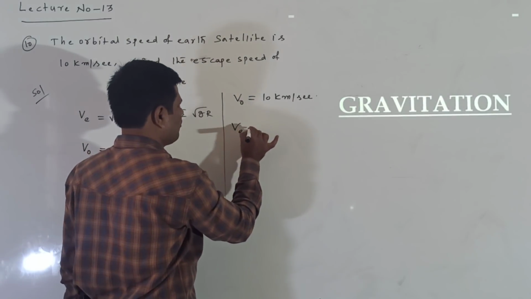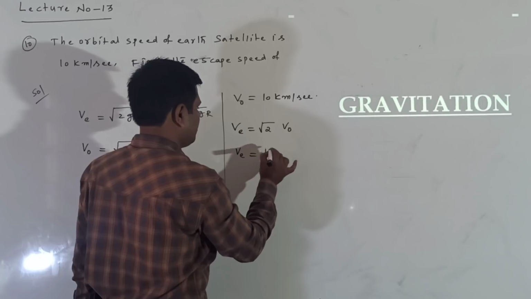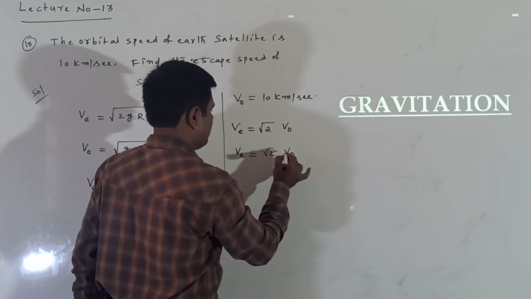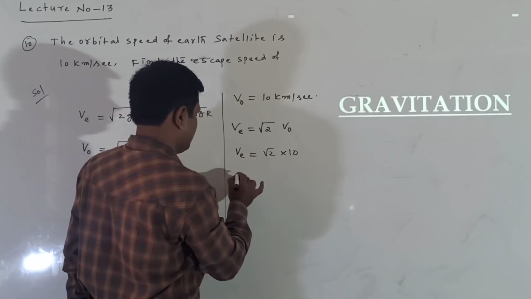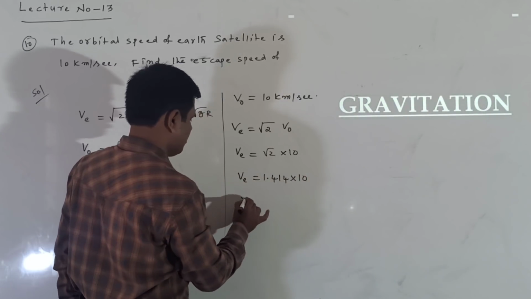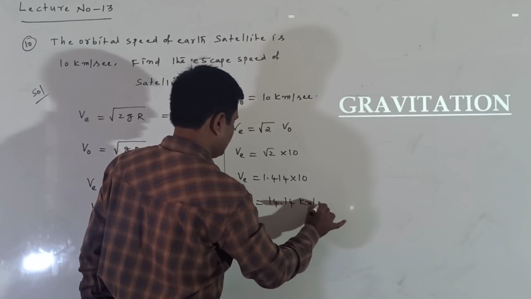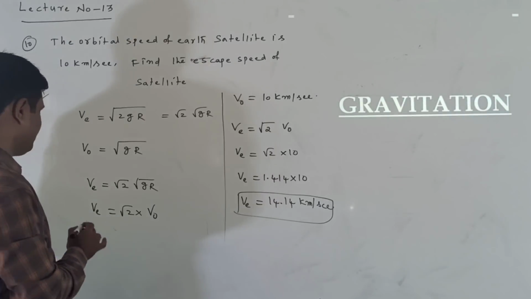So V is equal to root 2 into V naught. Now V is equal to root 2 into 10, the V naught value given. Now V is equal to 1.414 into 10. Now V is equal to 14.14 kilometer per second.